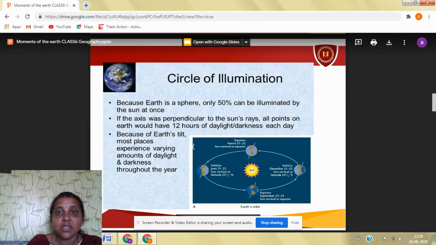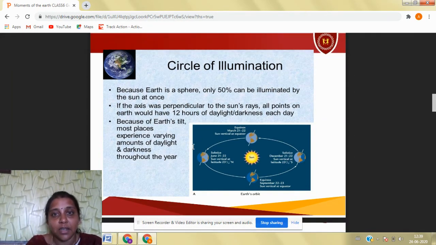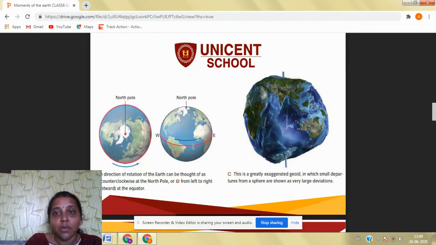Now, next is circle of illumination. Children, we all know that Earth is not flat, it is spherical in shape. The Sun is the main source of heat and light for the Earth, and only one face of the Earth can receive sunlight, whereas the other part of the Earth, as it is spherical, is away from the Sun, and it is dark.